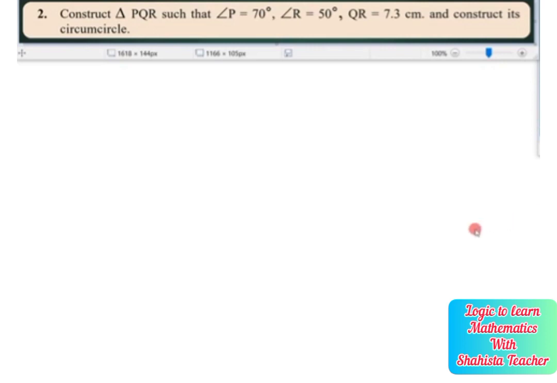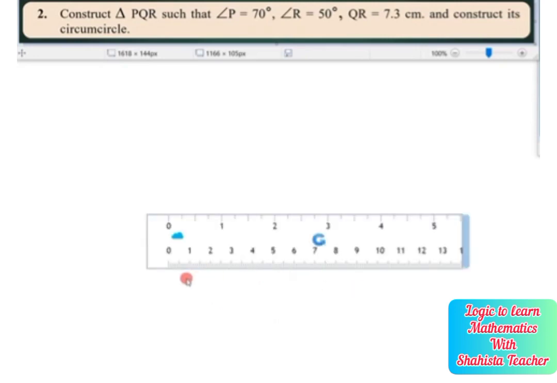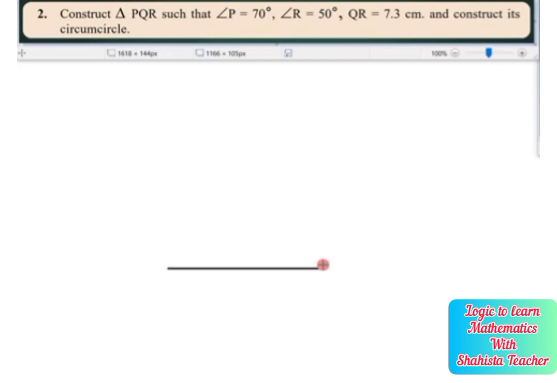So simply we will first draw line QR. Take a scale and draw line QR of 7.3 centimeters. So here we are drawing a 7.3 centimeter line and give it the name QR.